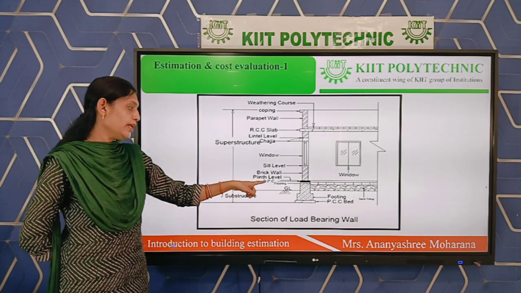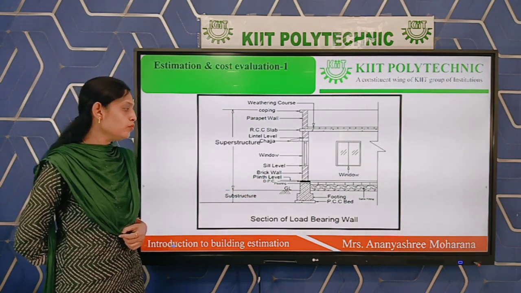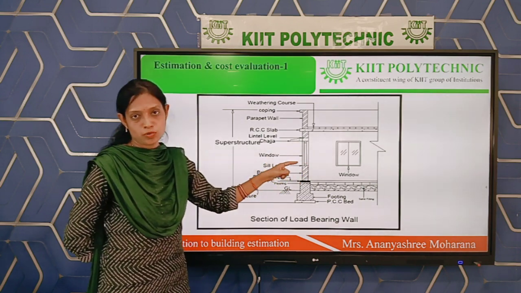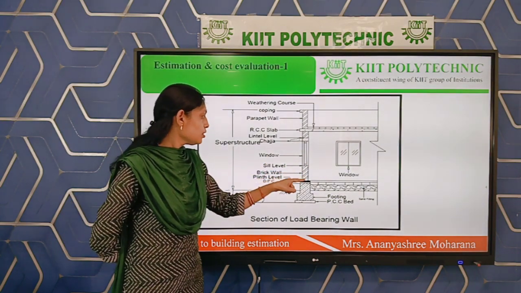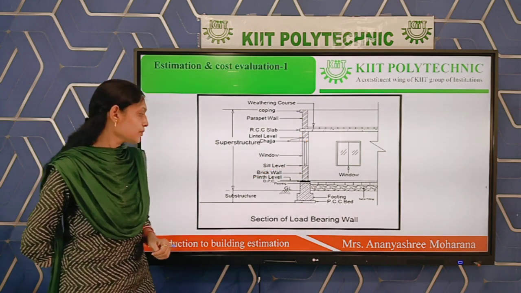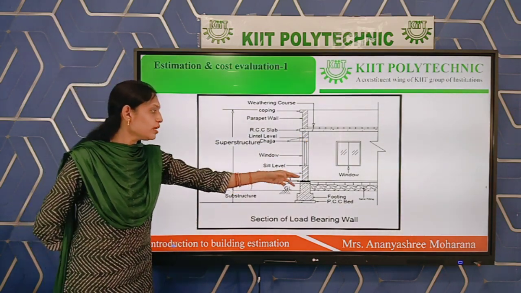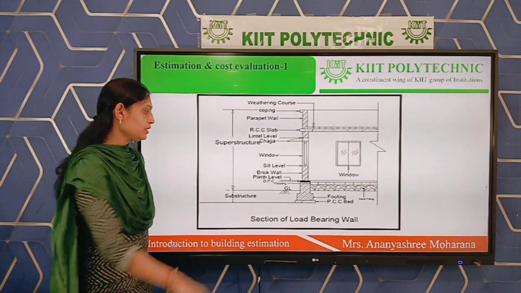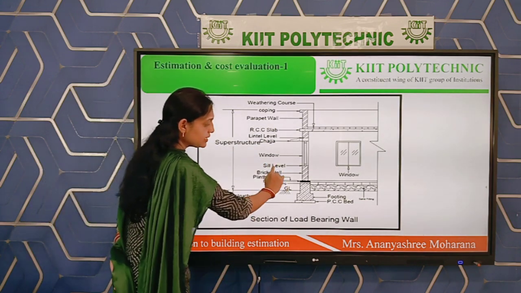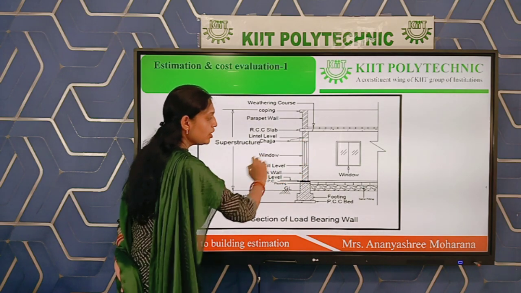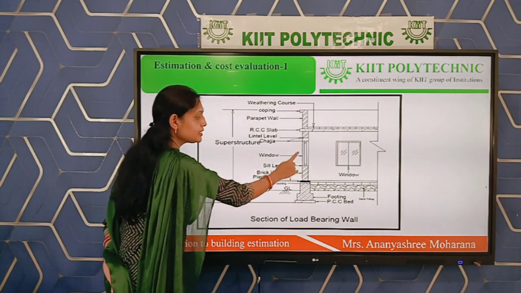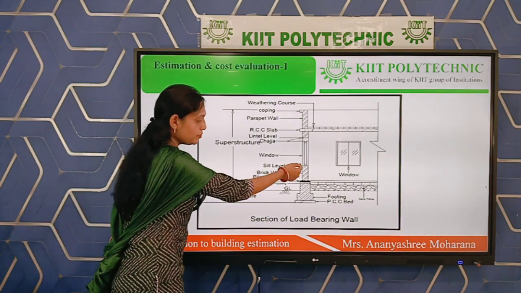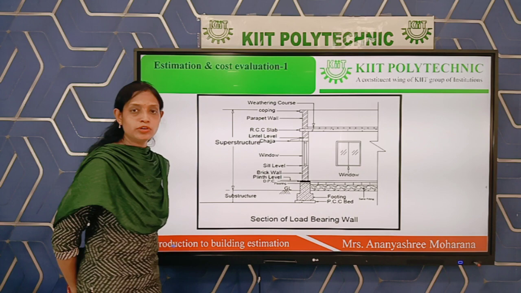Above plinth we are providing DPC, that is damp proof course. Above DPC we are providing the superstructure wall, which is the superstructure. So above DPC we are providing wall and brick wall, and this is the sill level. As you can see, this is the sill level. That means this is the window. If we cut the wall, we can see the window here. And this is the bottom part of the window, that is called window sill level.